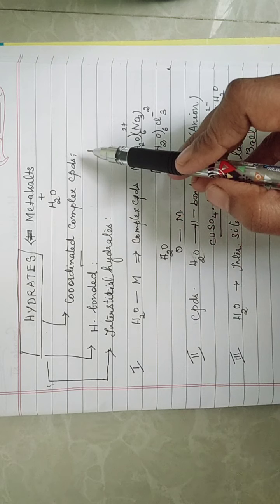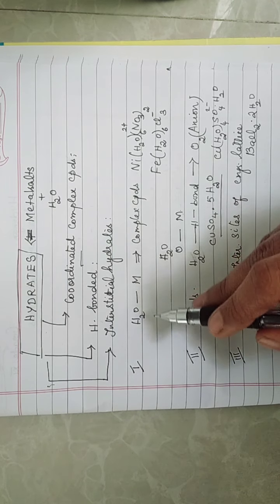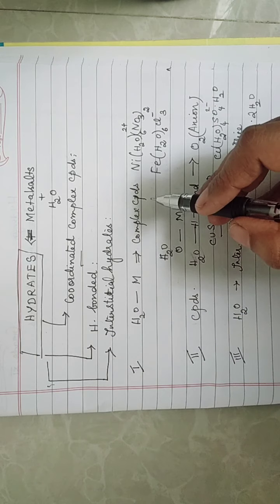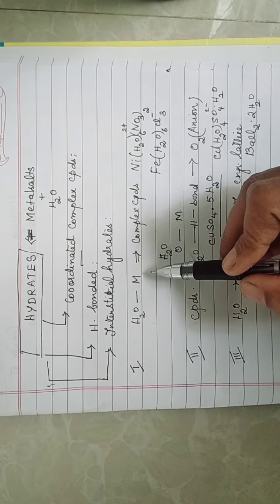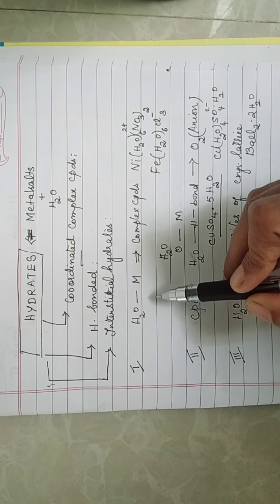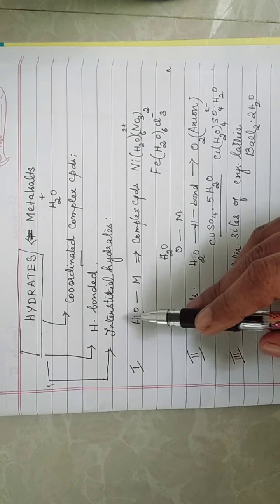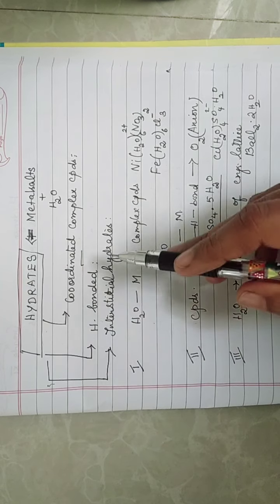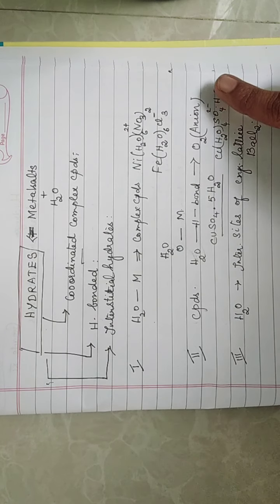What are coordinated complex compounds? Here, the water and the metal will be forming a complex compound. Example I have given. Between the water and the metal, water's oxygen will form a coordinate bond with the metal. Done. What are hydrogen bonded hydrates? Here, the water molecule will form a hydrogen bond with the oxygen of the anion.